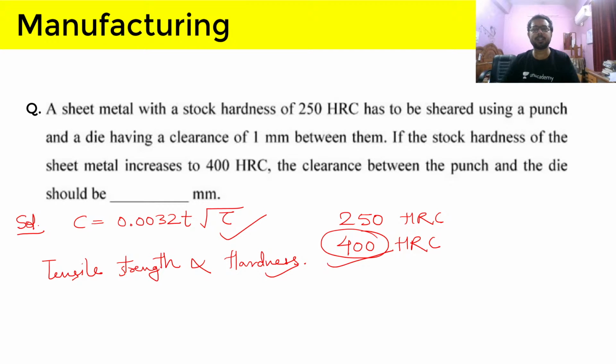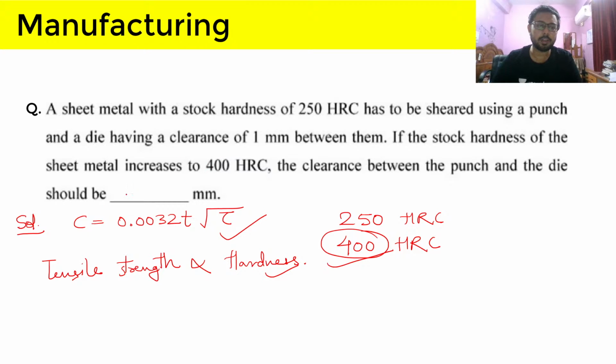Usually hardness and strength go hand in hand, and you can remember this by the concept that when strain hardening occurs, both strength and hardness increase. There is not an increase in only one value, both of these values increase. And therefore we can say generally, whenever tensile strength increases, hardness also goes up. So we can say tensile strength is proportional to hardness.